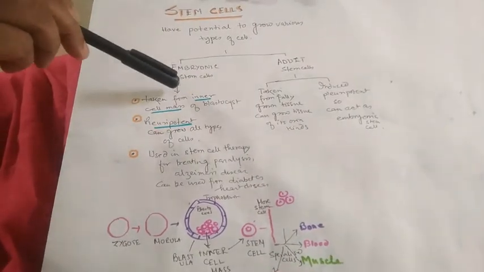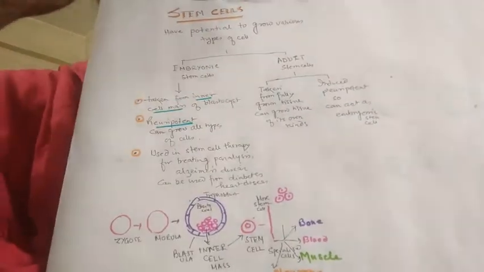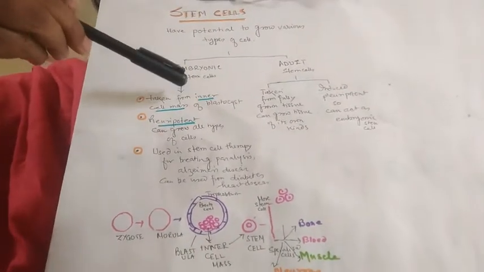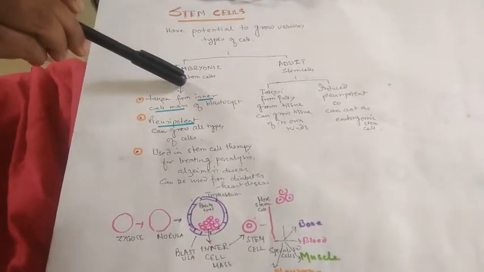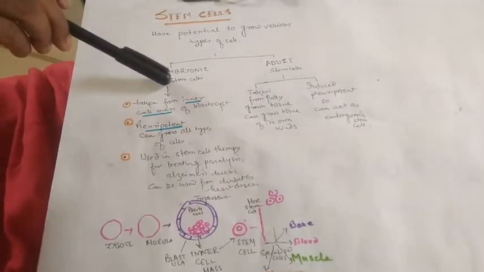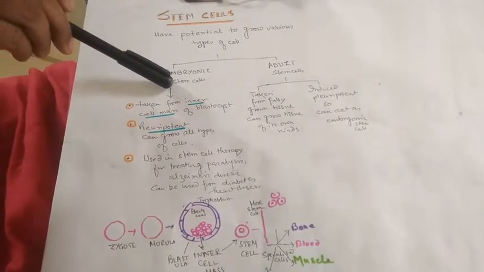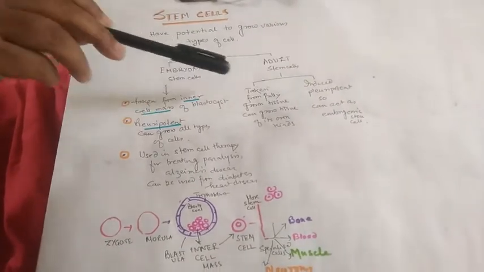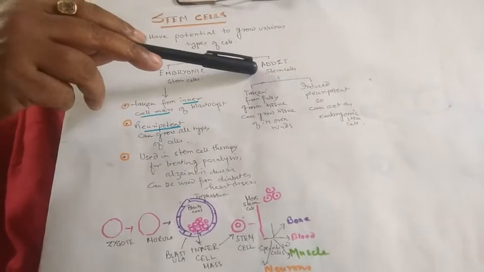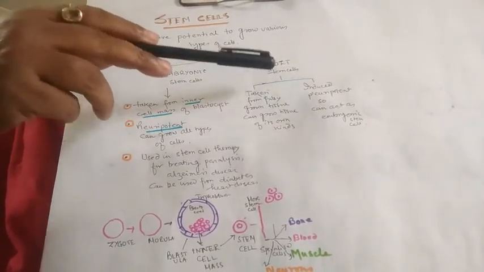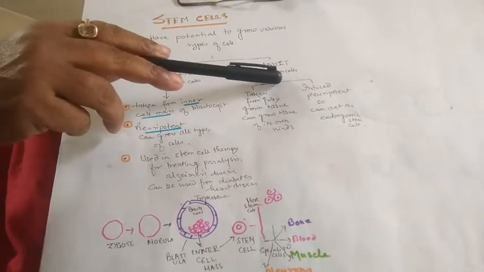One is, in human beings, the embryonal stem cell, which is taken from the embryo. We know that the embryo has the cells which produce various tissues and organs and finally the fetus. So the embryo must have the stem cells, and adult stem cells are also there, where the stem cells are taken from the